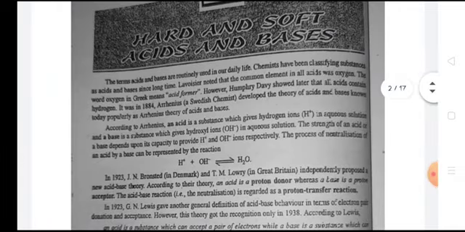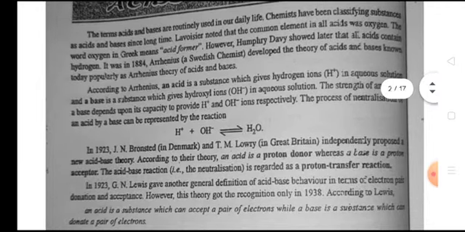Today, my topic is hard and soft acids and bases. The terms acids and bases are routinely used in our daily life. Chemists have been classifying substances as acids and bases for a long time. Lavoisier noted that a common element in all acids was oxygen. The word oxygen in Greek means acid former. However, Humphrey Davy showed later that all acids contain hydrogen.